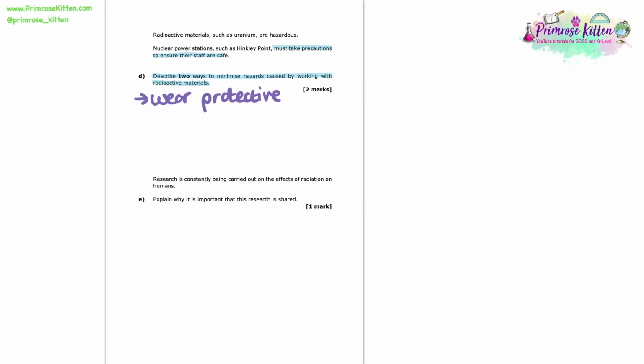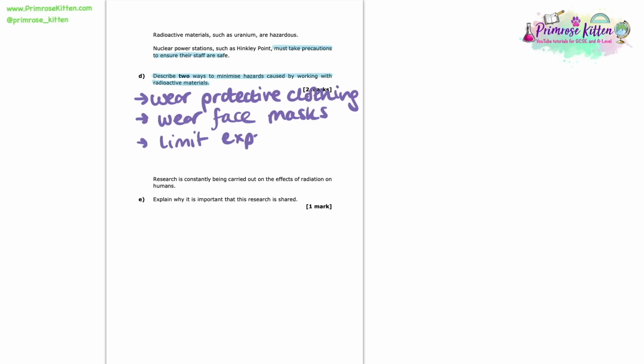So our options include wearing protective clothing. We can also wear face masks. Now, protective clothing will stop the radioactive materials getting on your skin. Face masks will prevent you from breathing them in. We can also limit exposure time, because the less time that we're going to be in the presence of radiation, the less radiation dose we will get.